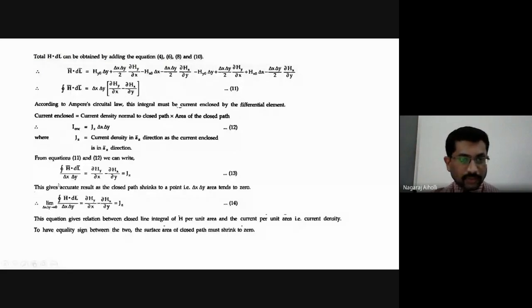The closed line integral of H bar dot dl bar divided by delta x delta y is equal to dou Hy by dou x minus dou Hx by dou y, which is equal to Jz. This equation gives the relation between the line integral per unit area and the current density Jz. This is given by equation 14.